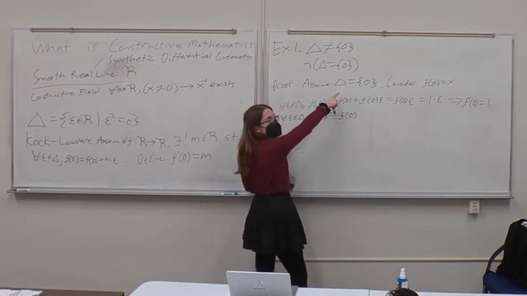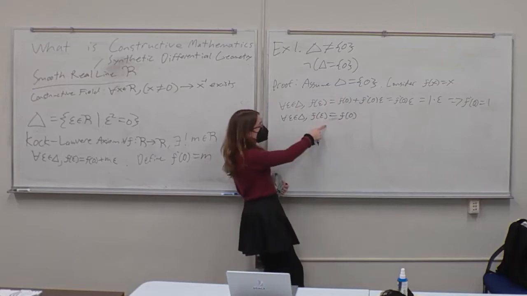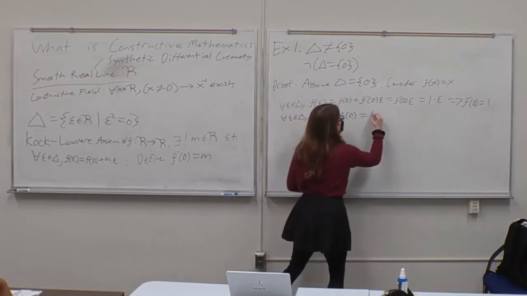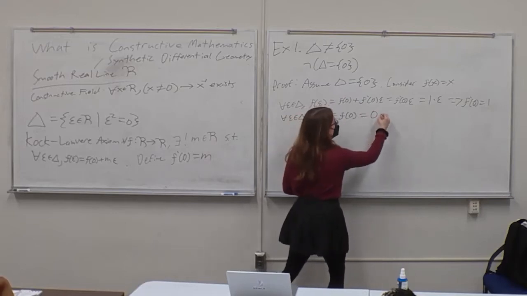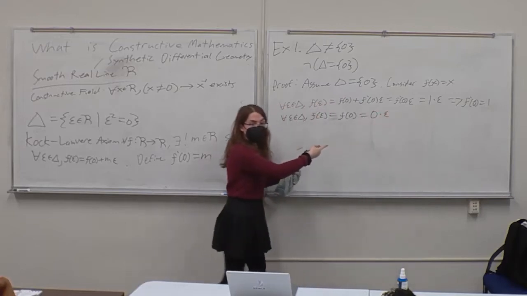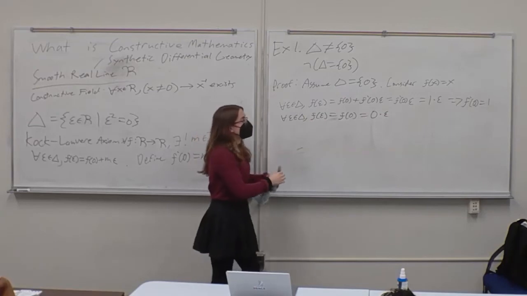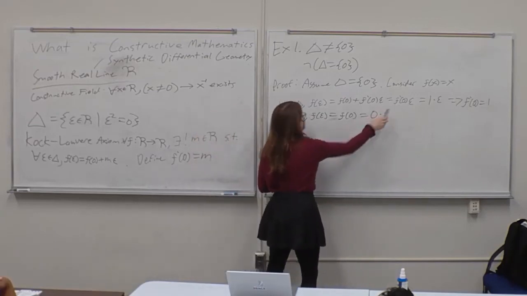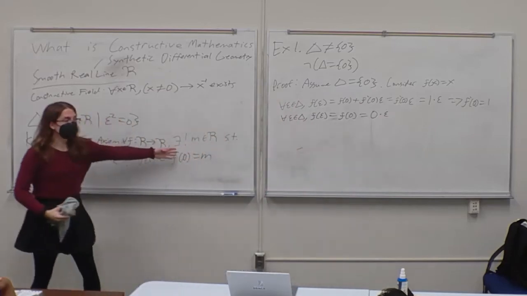Because any point in delta is just going to be 0. But this is just equal to 0, again, suggestively written as 0 times epsilon.